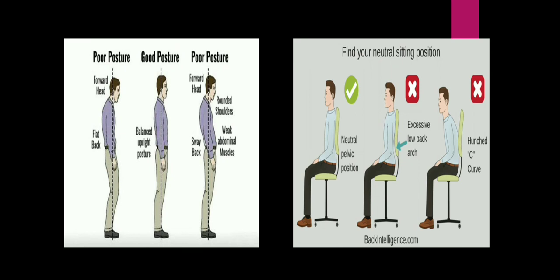Now we'll see the sitting posture. Find your neutral sitting position. The first one in the picture is the correct posture. When you sit, you should sit upright. You should not lean and you should not slouch. So that's the correct posture.